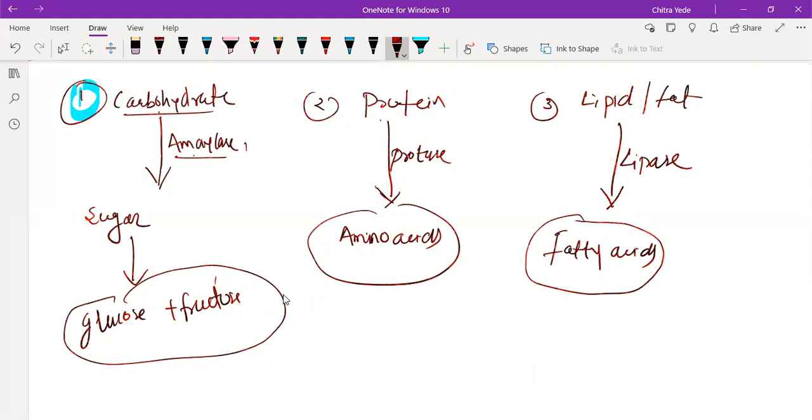Like we have one protein digestive enzyme present in papaya, I think called peptidase. It also helps in digestion of protein, but it comes under the category of protease only.